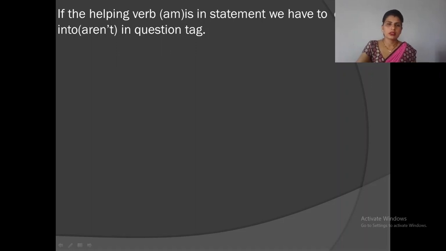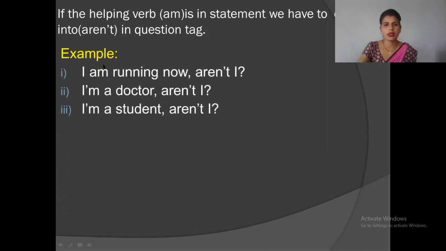Look at the next rule of question tag. If the helping verb "am" is in the statement, we have to change it into "aren't" in the question tag. Look at the example. I am running now, aren't I? When "I am" comes in the statement, we have to use "aren't I" in the question tag. Similarly, I am a doctor, aren't I? I am a student, aren't I?